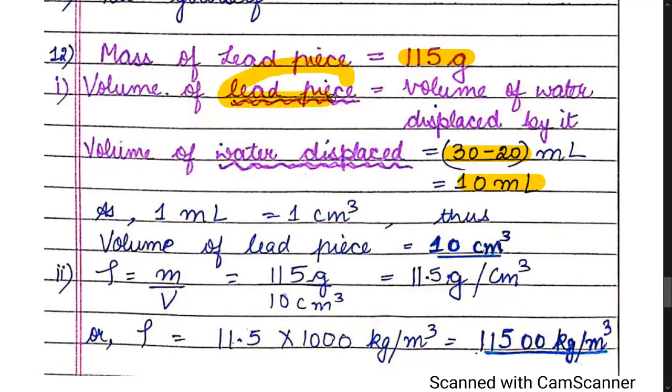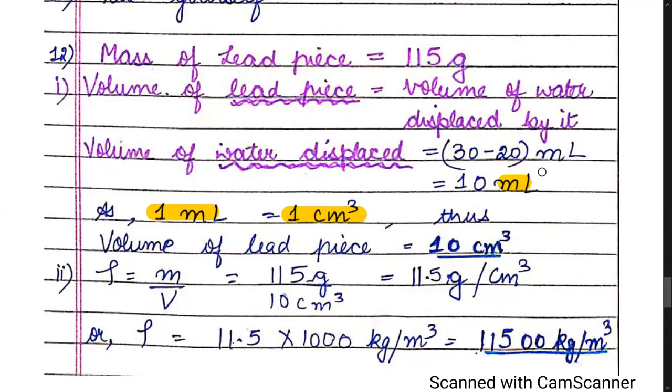But lead is solid. And I have told you in the first video, children, that the volume of a solid substance is not calculated in milliliter. Rather, it is calculated in centimeter cube. Children, 1 milliliter is equal to 1 centimeter cube. Already done.